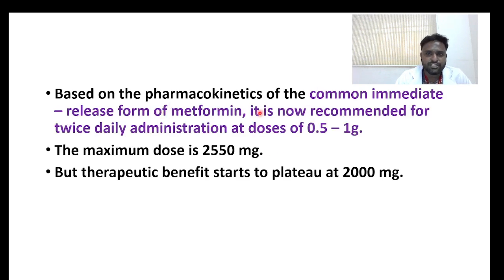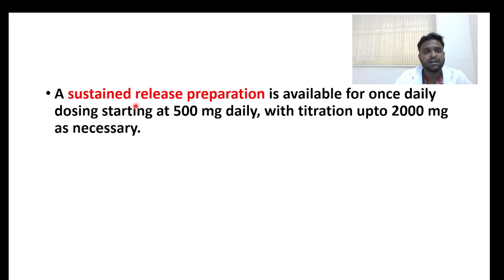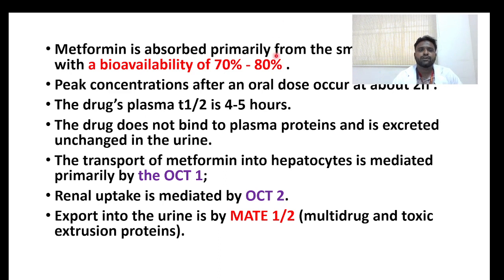Based on the pharmacokinetics, we have a common immediate release form of metformin. It is recommended for twice daily administration at doses of 500 milligrams to 1000 milligrams, that is 1 gram. The maximum dose we can use is up to 2550 milligrams, but the therapeutic benefit starts to plateau at around 2000 milligrams. We also have a sustained release preparation available for once daily dosing, starting at 500 milligrams daily with titration up to 2000 milligrams as necessary.